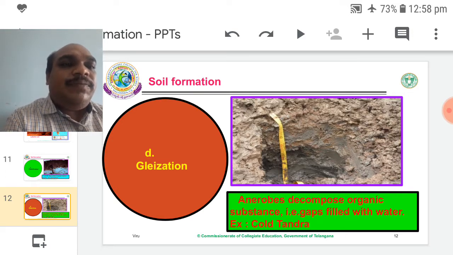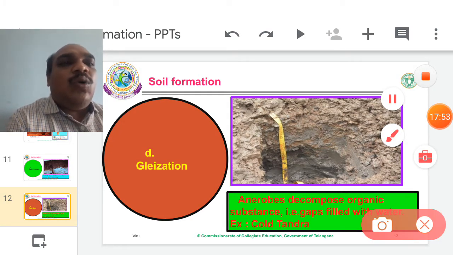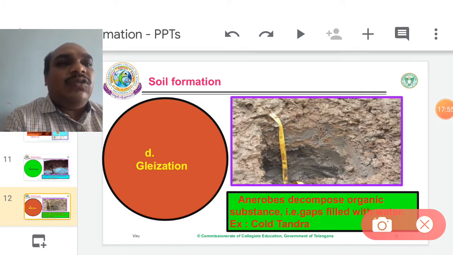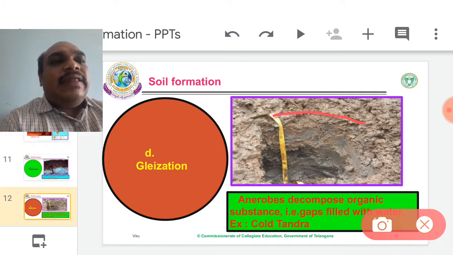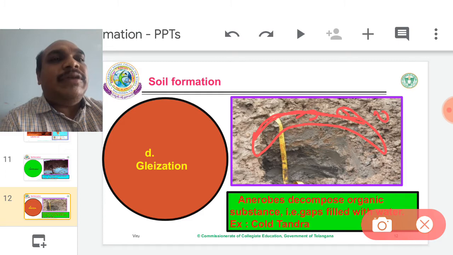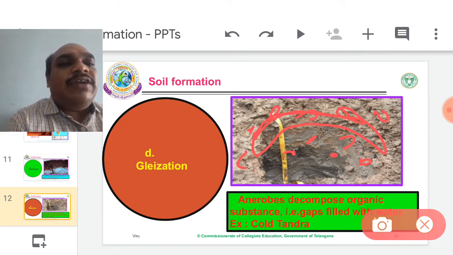So gleization. The fourth one is gleization. This phenomenon is visible in cold tundras, in small zones. In the soil, small cavities are present between the soil particles. Numerous cavities are there. Those cavities may have been filled with organic substances.